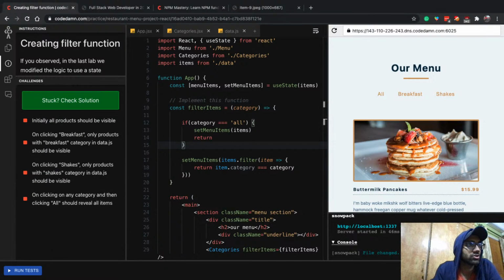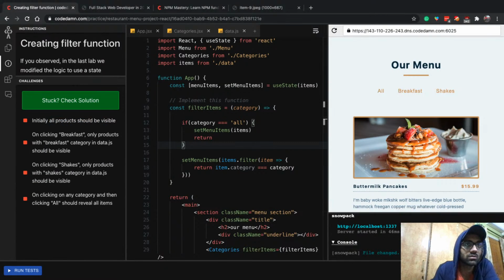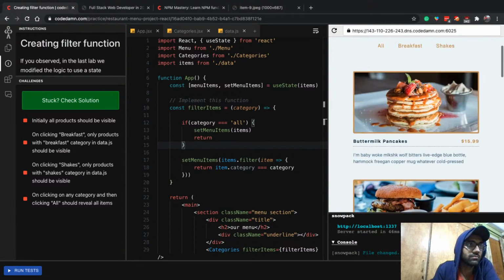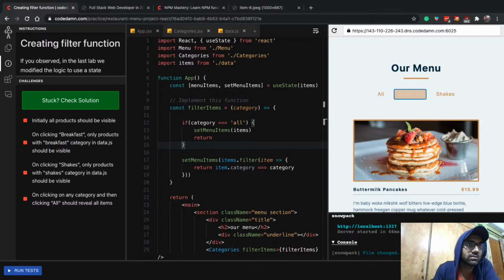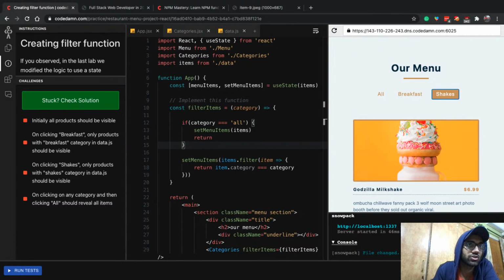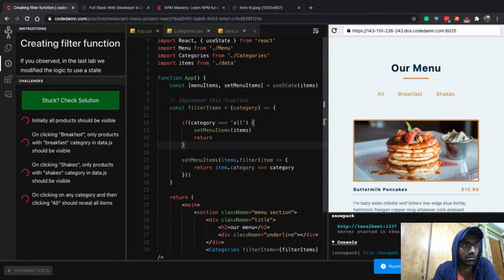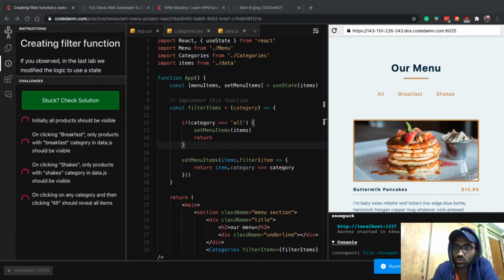So let's take a look at the challenges. Initially, all products should be visible. Let's give it a refresh. And yep, all products are visible. On clicking breakfast, only breakfast ones are visible. On clicking shakes, only shakes ones are visible. So all, shakes, breakfast, it works fine, right? So let's go ahead and give it a run. And let's get to the chat a little bit.